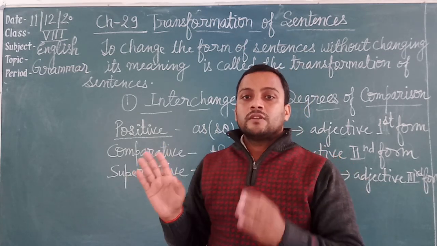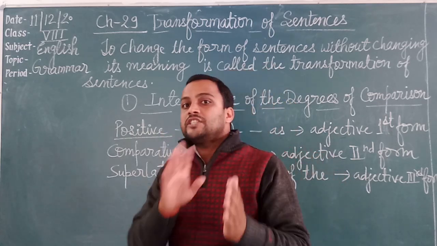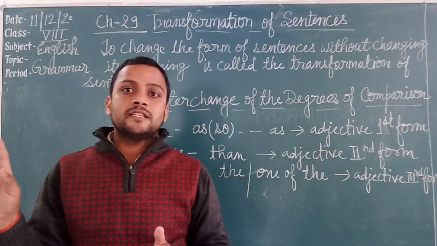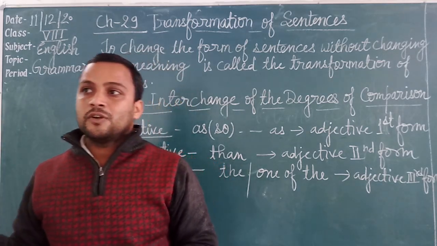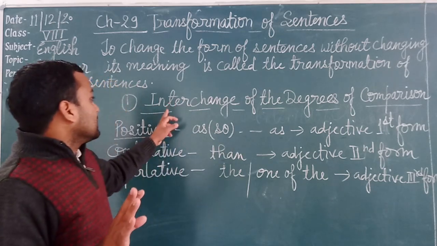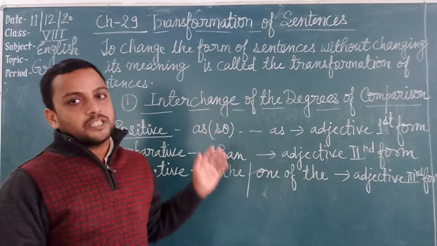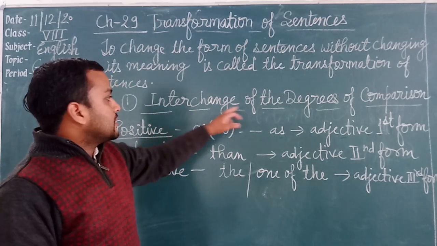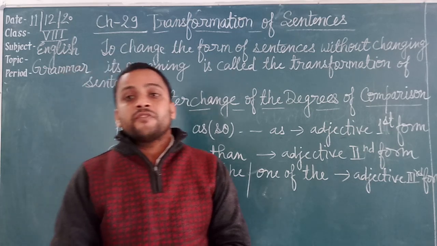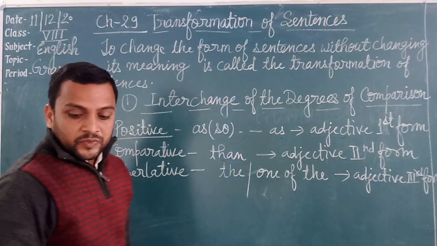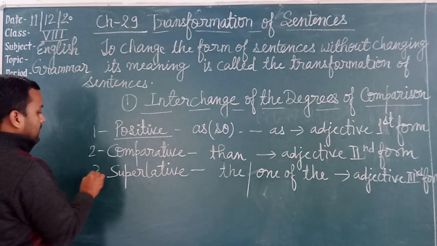You have changed from active to passive, from direct to indirect. So we only change the form of these sentences, but we never change the meaning of the sentences in transformation. Okay? In this chapter, we will read 4 kinds of transformation, and the first one is interchange of the degrees of comparison. Students, there are 3 kinds of degree: positive degree, comparative degree, and superlative degree.